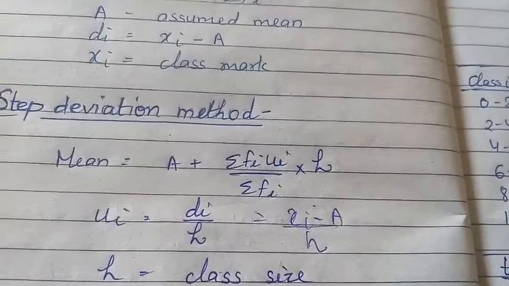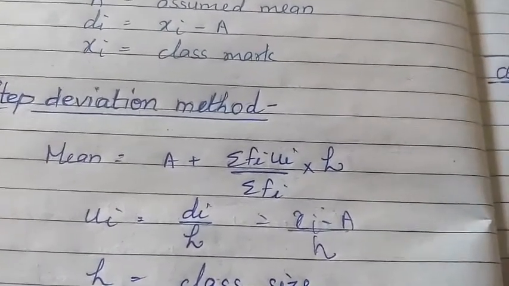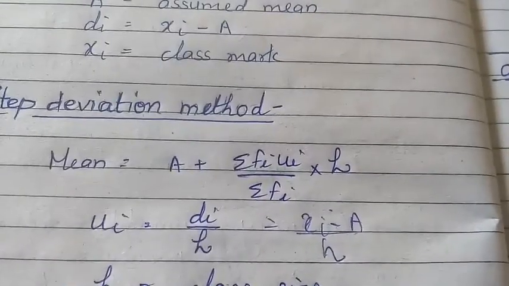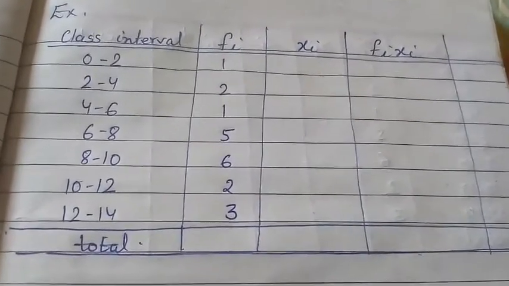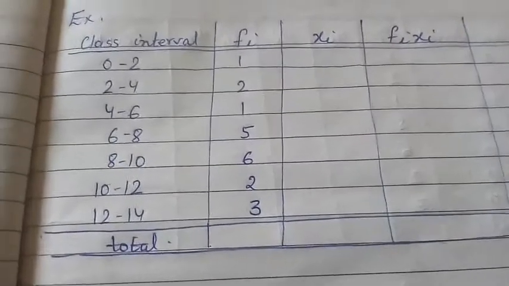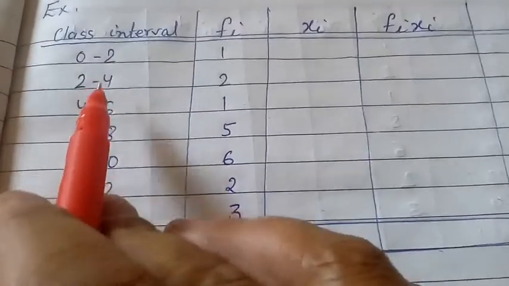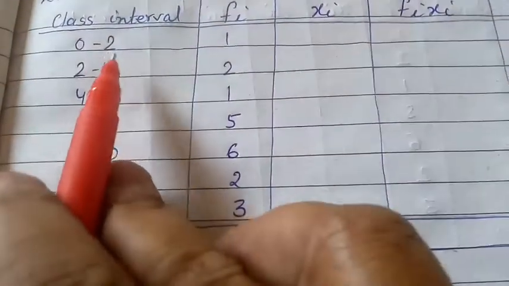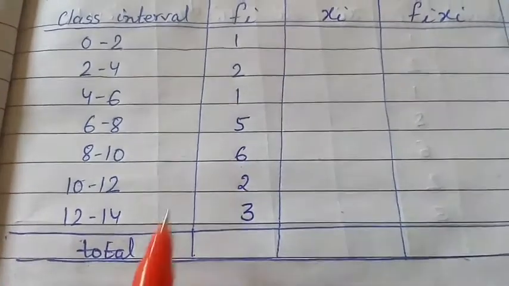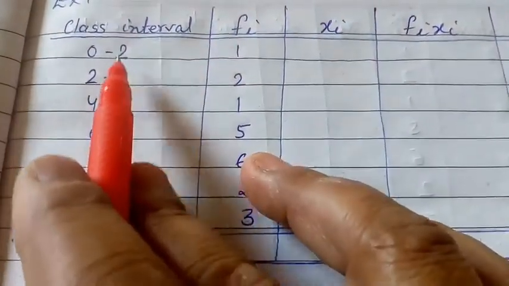Now I am giving an example of solving the mean by these three methods. I have taken a very simple question. Here are the class intervals 0 to 2, 2 to 4, 4 to 6, and so on, and the frequencies 1, 2, 1, 5, 6, 2, 3. Here xi is the class mark.